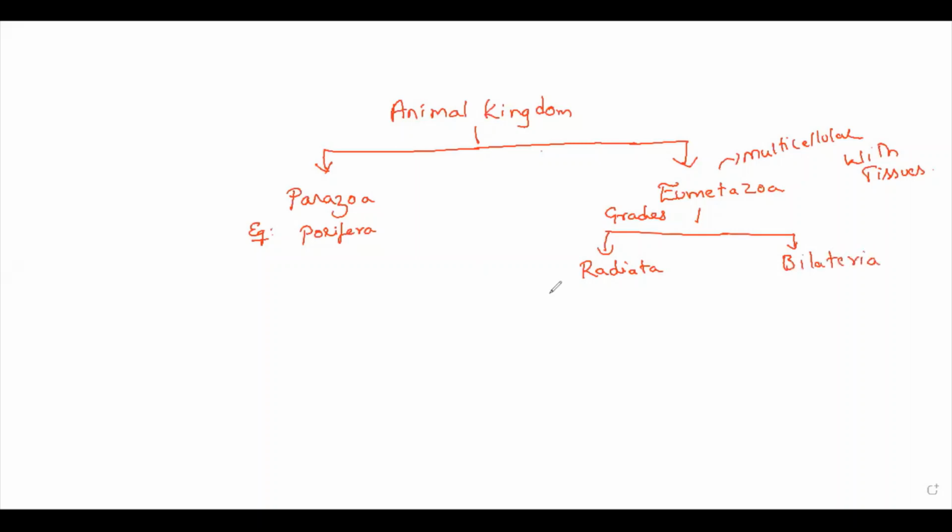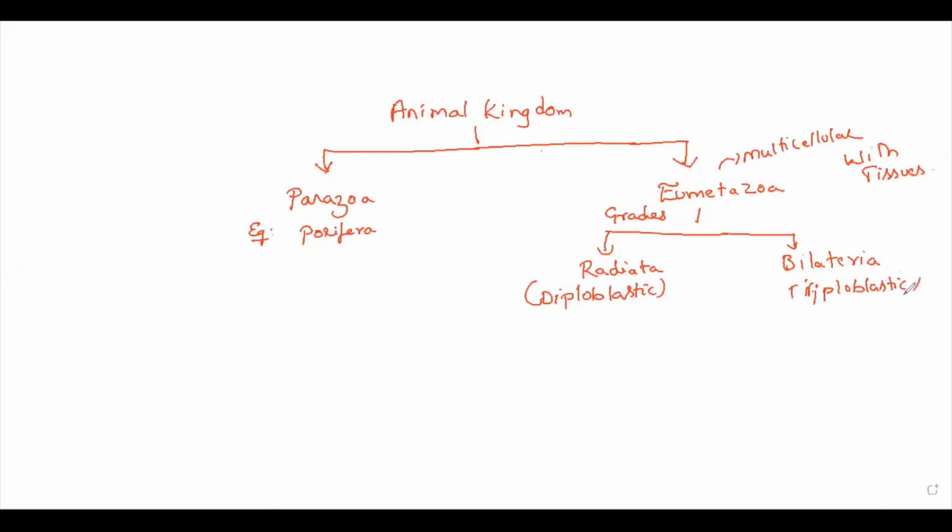So you all know that Radiata means presence of radial symmetry. Bilateria means presence of bilateral symmetry. In Radiata, all the animals are diploblastic, and bilateral animals are triploblastic animals.